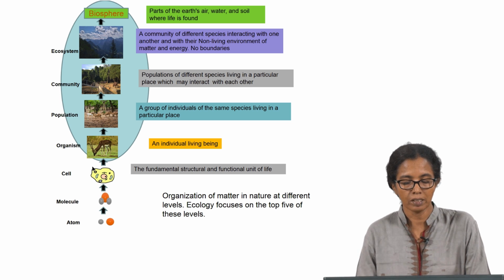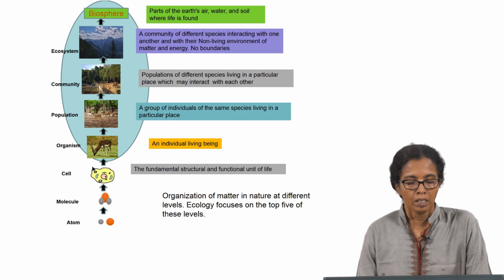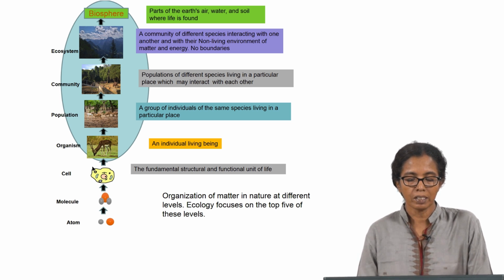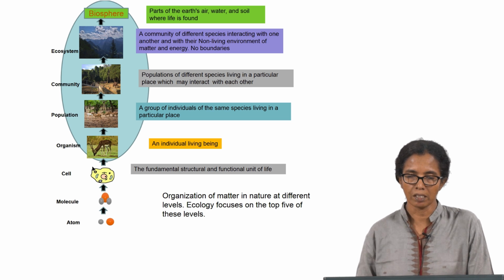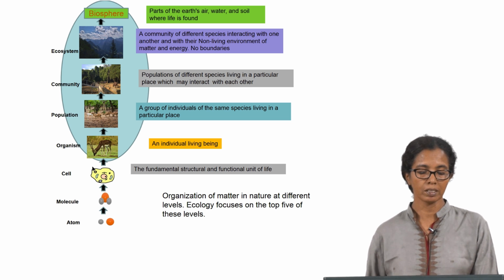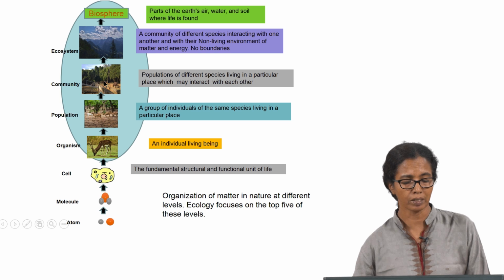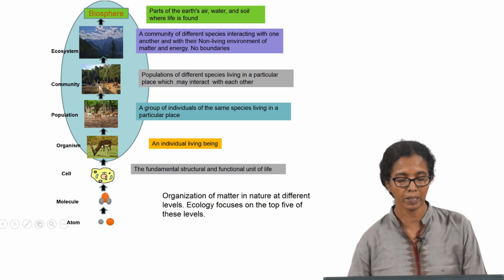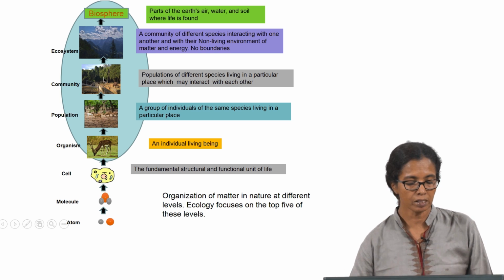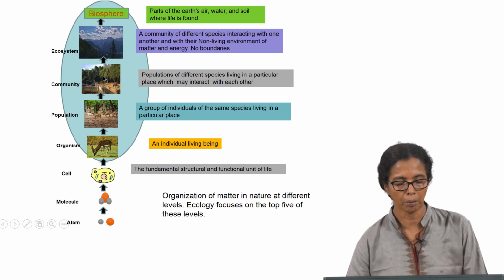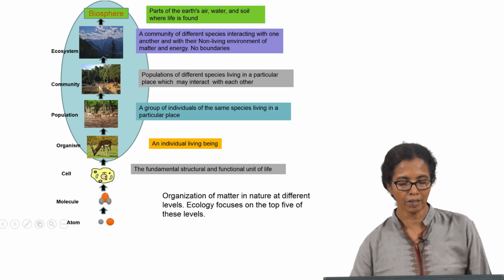And when populations of different species live in a particular place, that is known as a community, which is the next level. If you go to a grassland or a forest, you will see populations of different species coexisting together in that particular community. So, that forms the next level of organization.